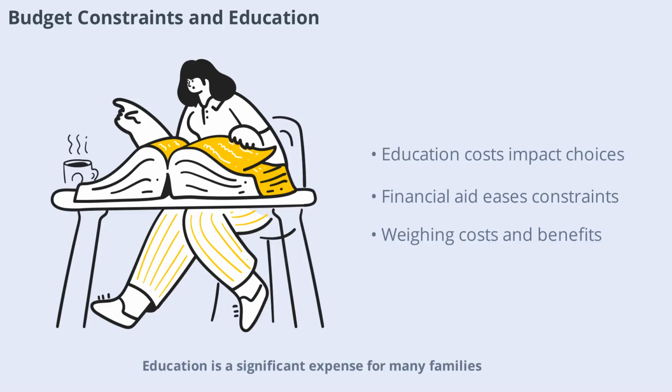Education is a significant expense for many families, and budget constraints often dictate the choices available. From selecting schools to buying supplies, every decision involves weighing costs against benefits. Scholarships, grants, and financial aid can help ease these constraints, making education more accessible to all.